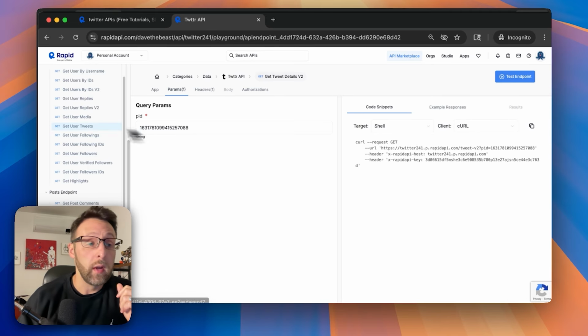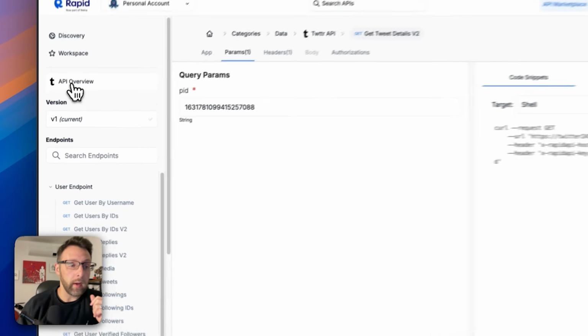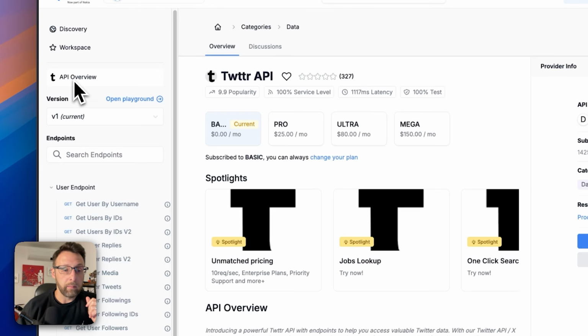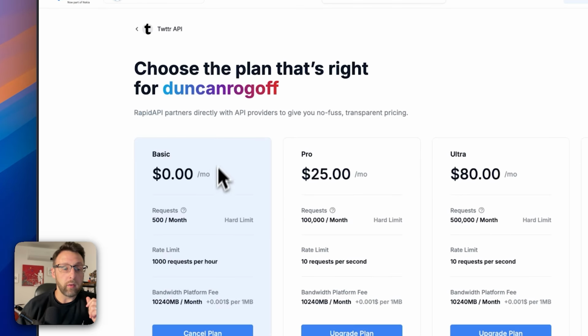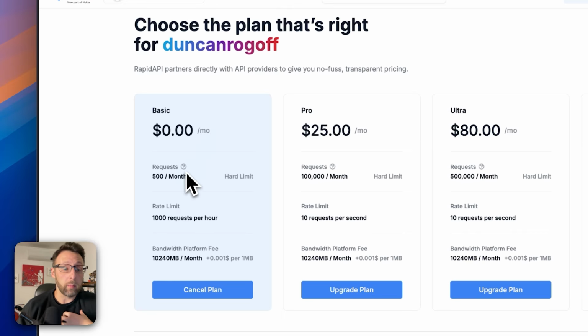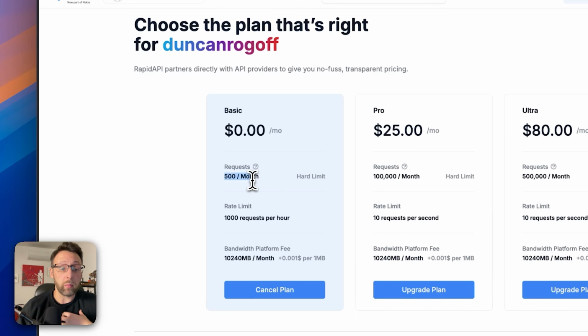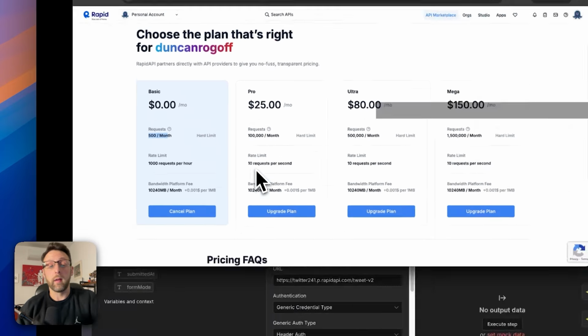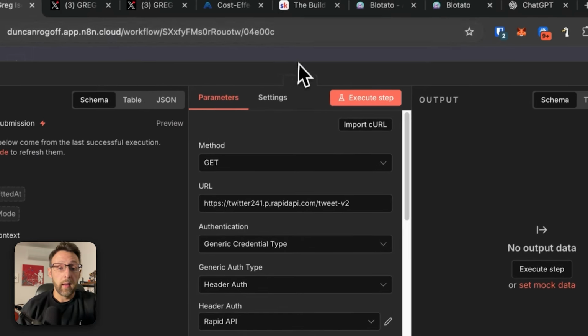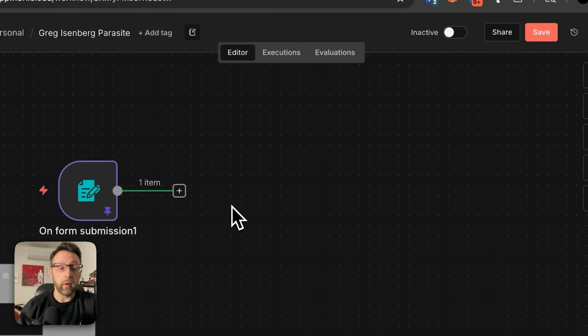It's free to use. If we go to the overview over here, and go into the plans, you can actually see that it's $0 per month and you get 500 requests per month, which is really, really great. So we can just come back in here. And let me go ahead and come back to our new flow here.